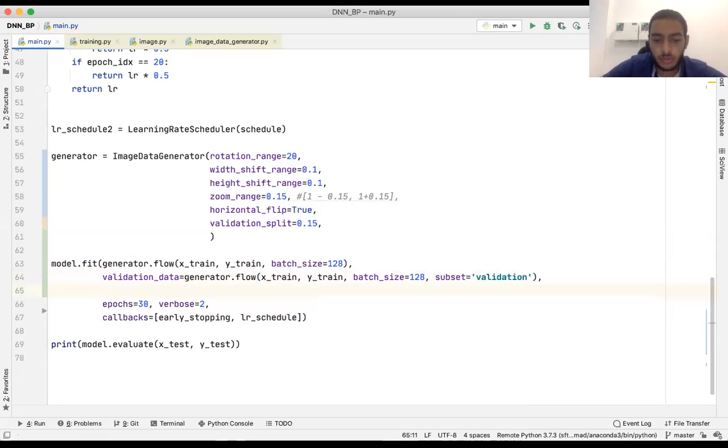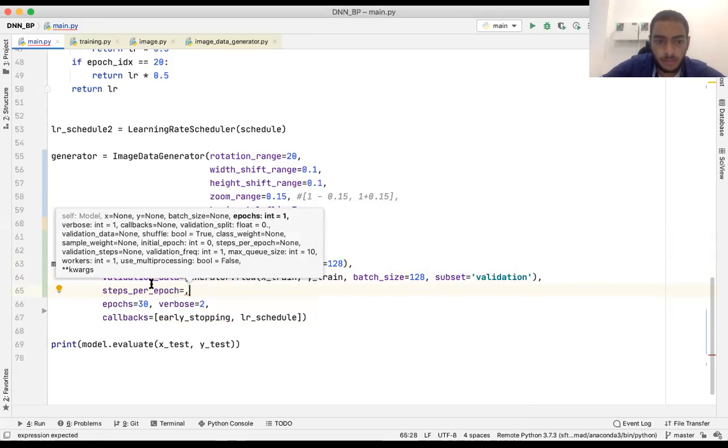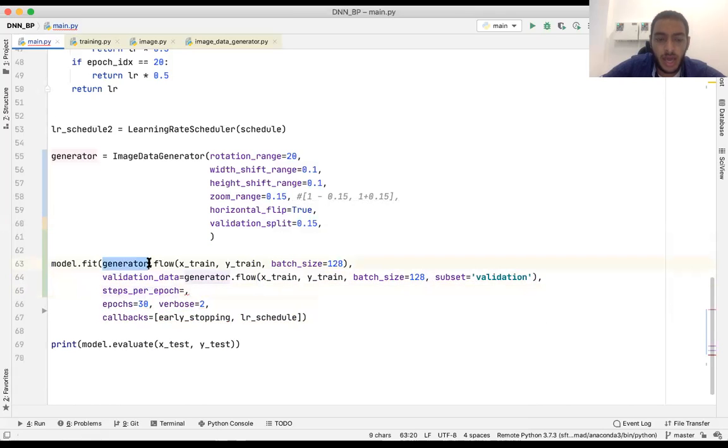One more parameter that is new here in the fit function is steps per epoch. Why do we need this? Here, this generator generates batches, and for each epoch of these 13 epochs, the model doesn't know how many batches it should ask the generator to generate. So I'll tell it how many to generate so that we can loop on the whole data set.